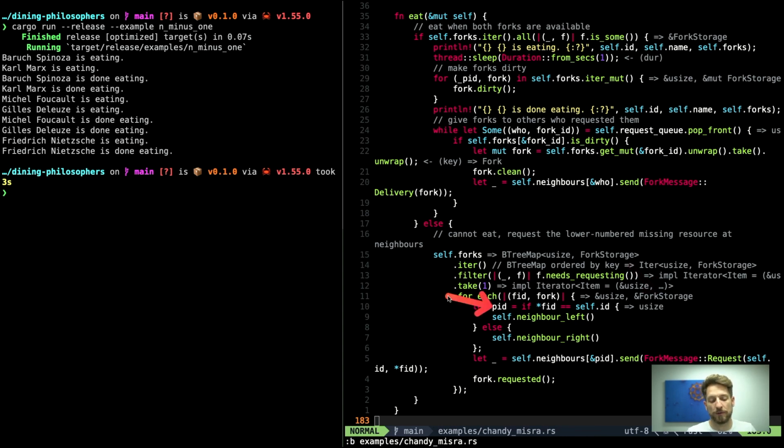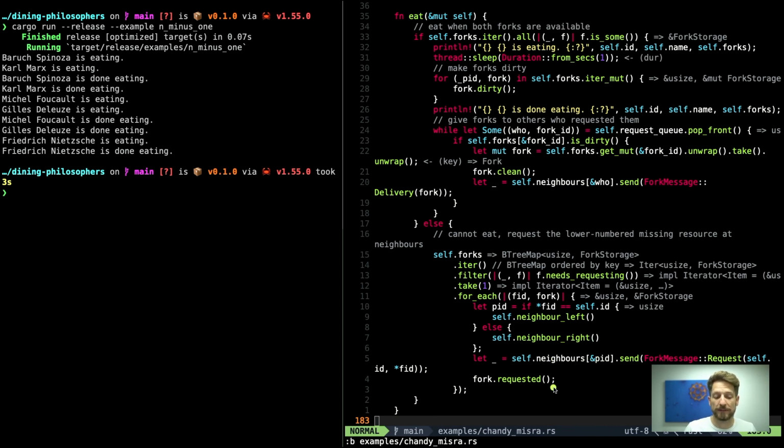And here we are now assigning the philosopher ID to being the left or right philosopher, decided by the fact if the fork ID matches the philosopher ID, because every philosopher will have a fork with his own number basically, and the neighbor's one he wants to request. And then we can actually send off the request messages. All we have to do is ask our neighbor by using his philosopher ID and sending him a fork message of type request that now holds our own philosopher ID and the fork ID that we want to request.